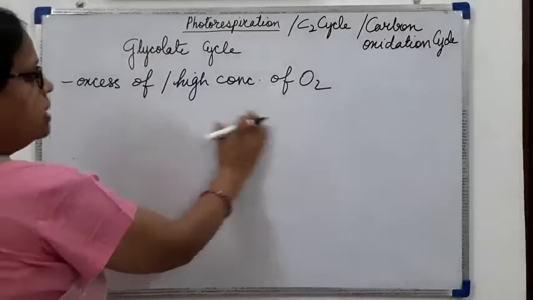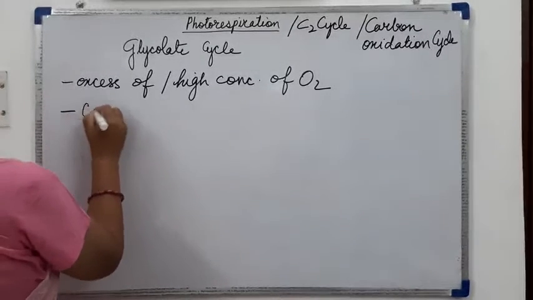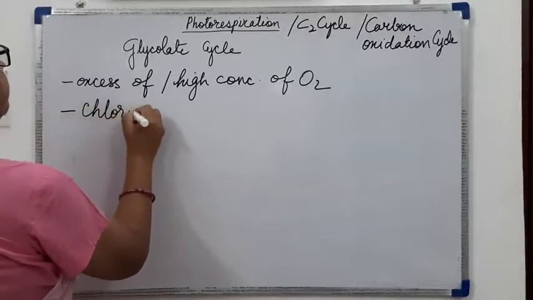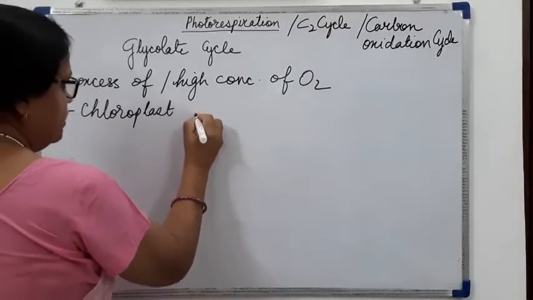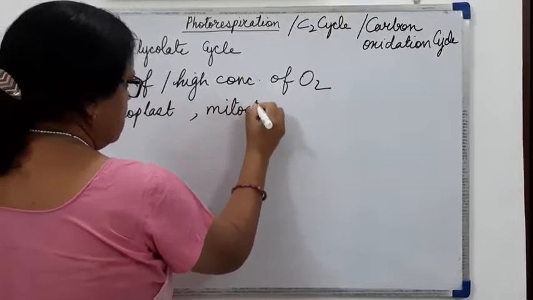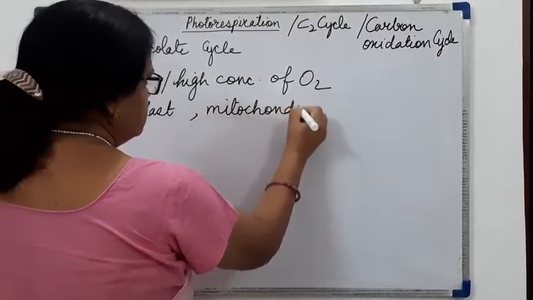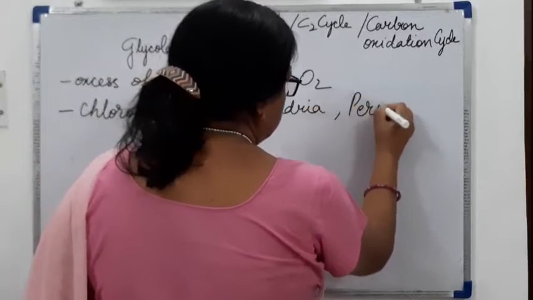When this cycle takes place, the sites are the chloroplast, then the mitochondria, and the peroxisomes.